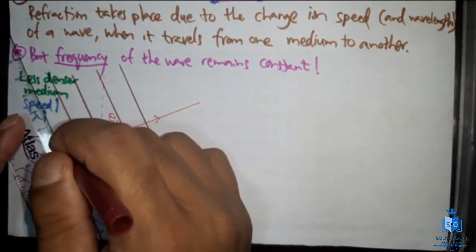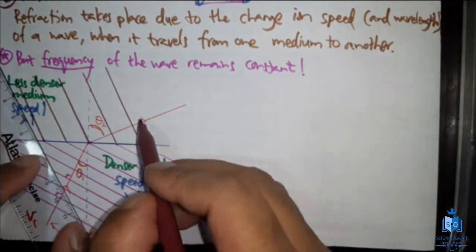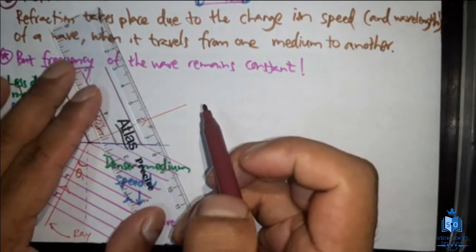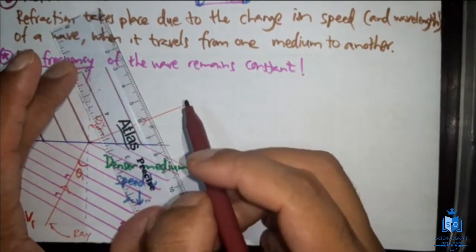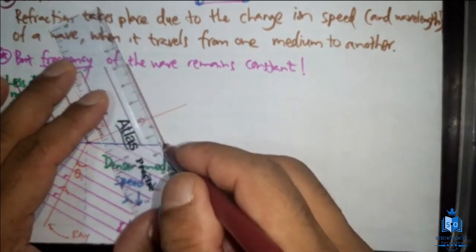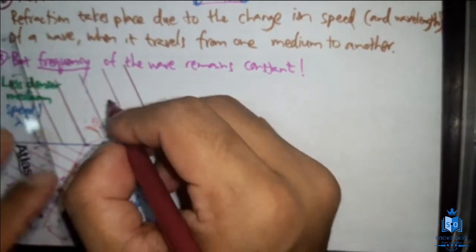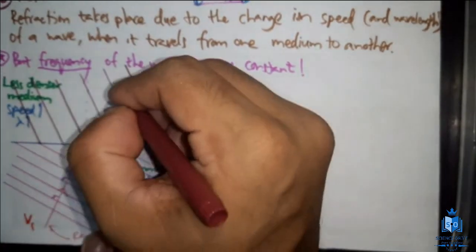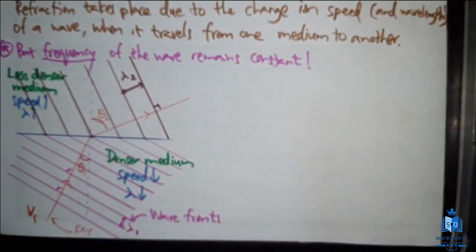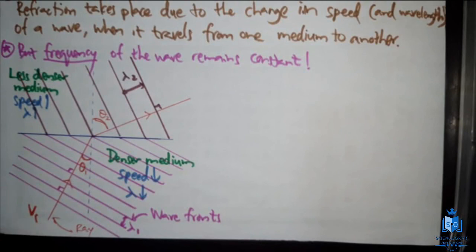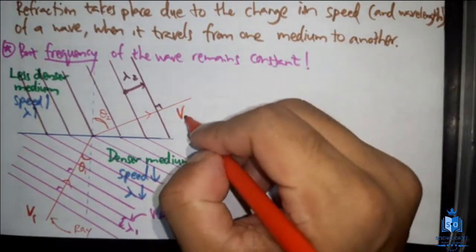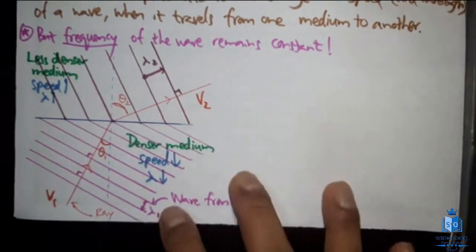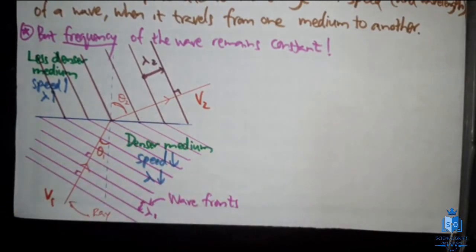So see, the gap is higher, okay, because the wave fronts. What am I drawing? The wave fronts. When I draw the wave fronts they must be perpendicular to the ray, okay, and this gap is greater because here the lambda will be higher, so lambda 2, and the speed of these waves we will take as v2. Okay, so this is a solid example for refraction taking place between two different media.